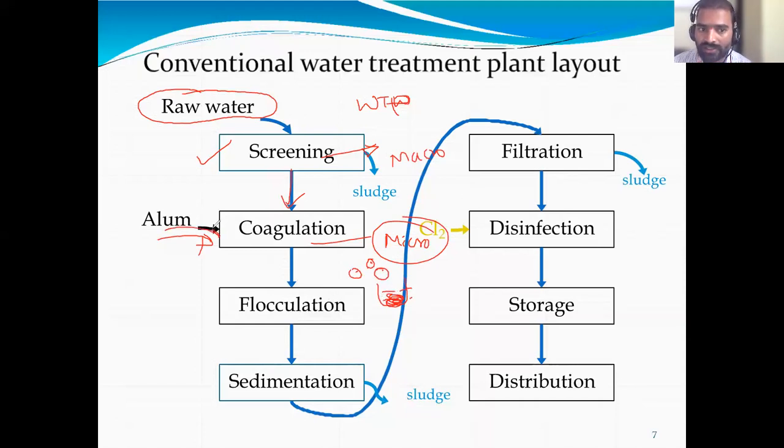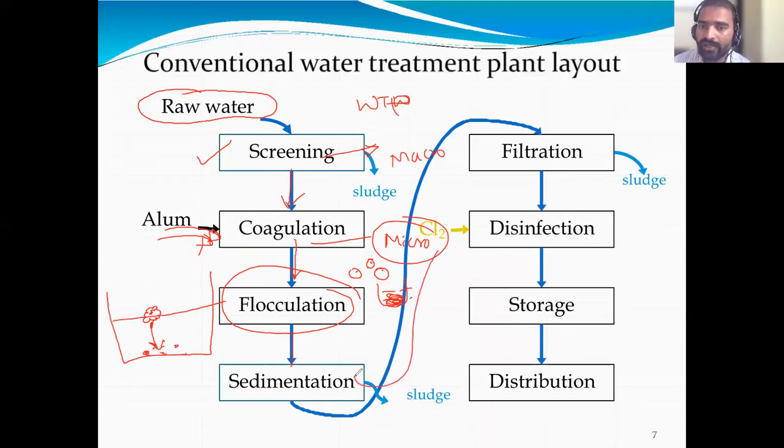After adding the coagulant, the particles are made bigger in the flocculation chamber, then transferred to the sedimentation tank. In the big tank, the particles settle at the bottom.